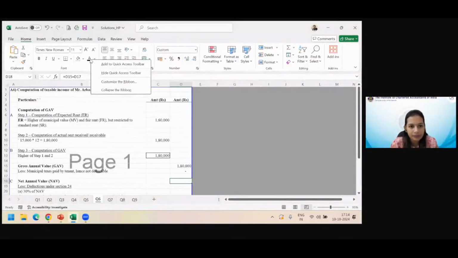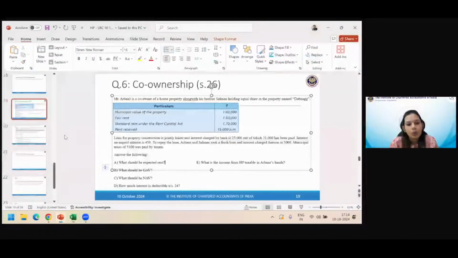Superb answering. Okay. What should be the interest deductible under section 24? They have not asked for total deduction. Do not give me 24A plus 24B. Just give me 24B because they have asked for interest. 30%. 26,000. When you are saying 26,000, how do you say so?